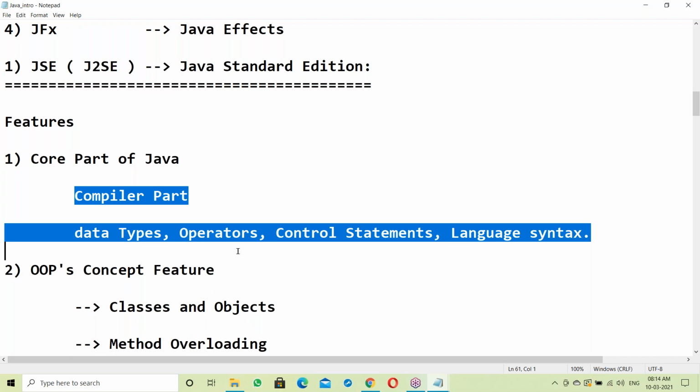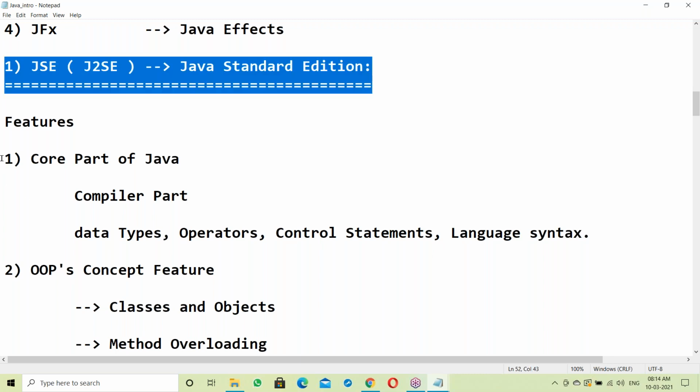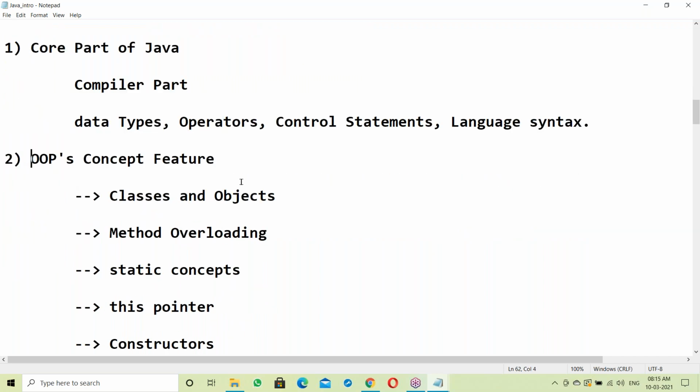So the compiler can identify these directly. Operators are also identified automatically. Control statements like if statement, for loop, while loop, and do-while loop are all compiler parts. Next, language syntax is also a compiler part. So this is the core part of Java.